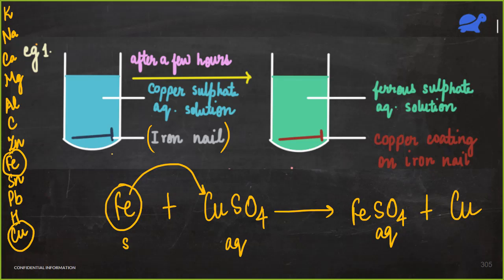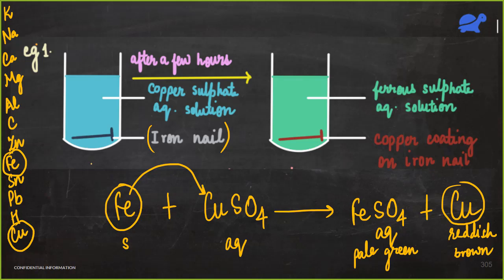Fine. Now we see that some color in this solution has changed. Why is that happening? Because this ferrous sulfate is now pale green in color and copper is reddish brown. Okay. So this copper that is forming over here, it goes and it applies a coating of copper on iron.